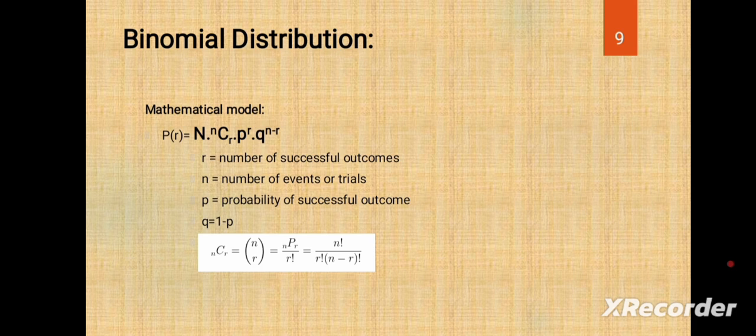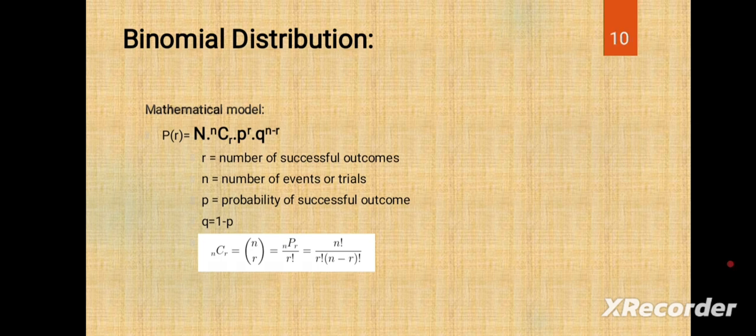These p and q values are always less than 1. If more than 1, fitting of the distribution is not possible. The combination formula nCr is equal to nPr by r factorial, or n factorial by r factorial into n minus r factorial.